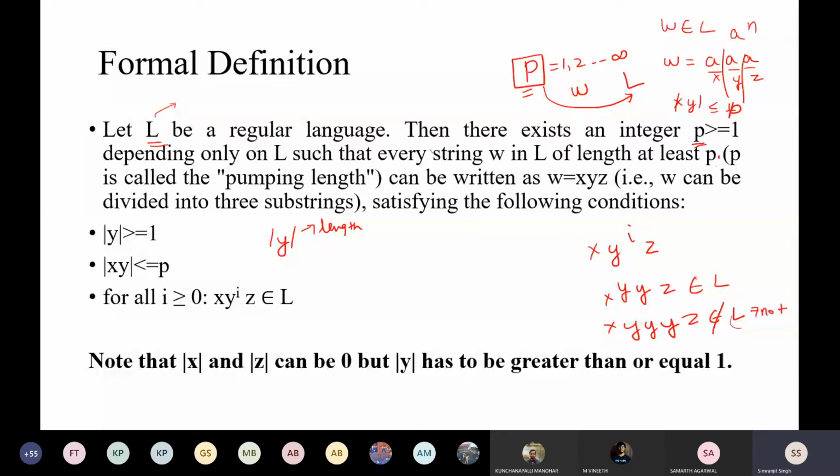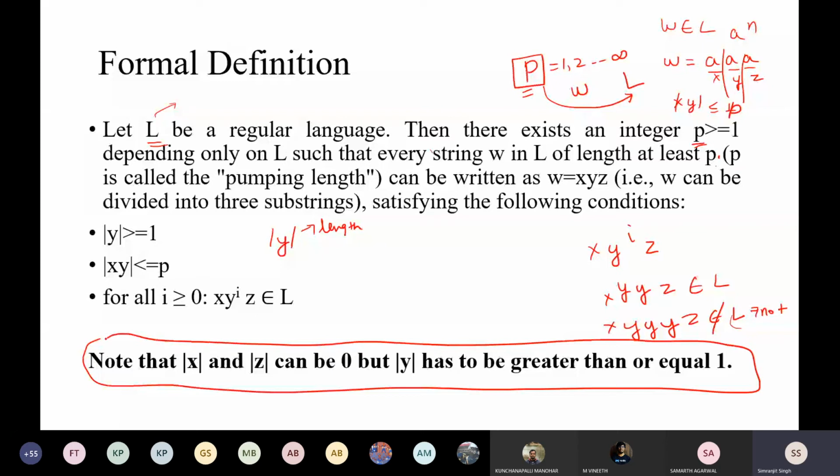Okay, so I think it's a little bit of a confusing definition. Don't worry about it. I will give you an example so you will better understand it. Now there is another very important note here. In some books this property is not written, and most students get confused about this whole technical jargon. This is one of the most important things I found online, and if you do not follow this, I don't think the pumping lemma is complete.